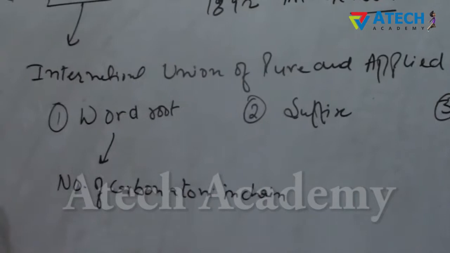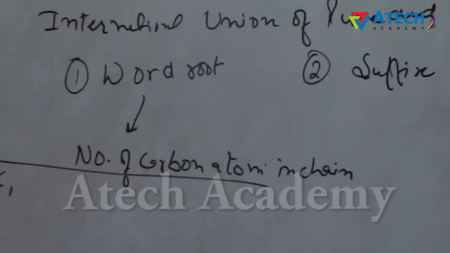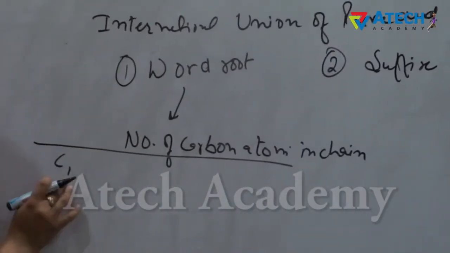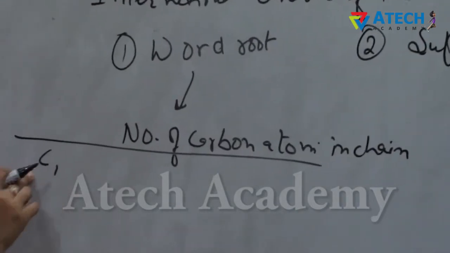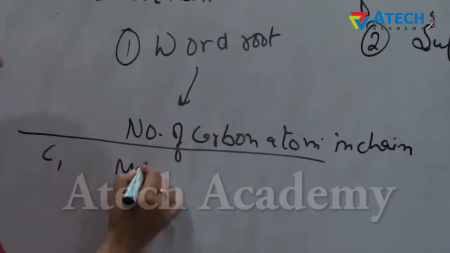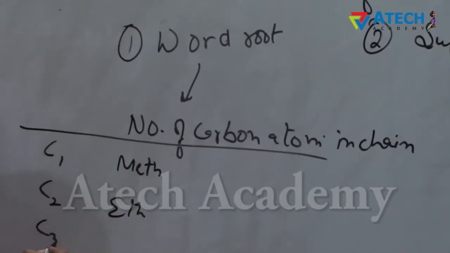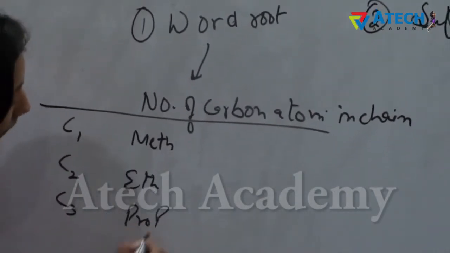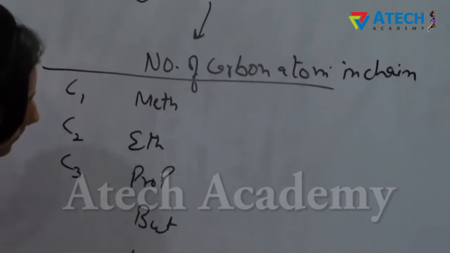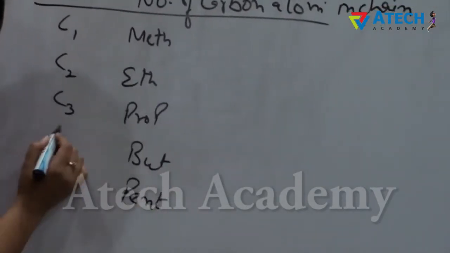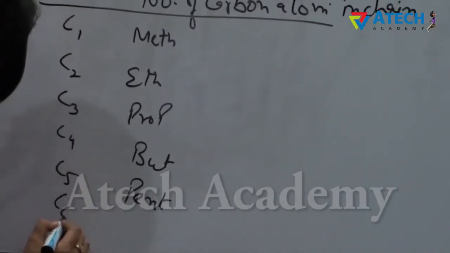If the number of carbon atoms is 1, it is given the name meth. C2 is eth. For C3 it is prop, then but, pent, hex.